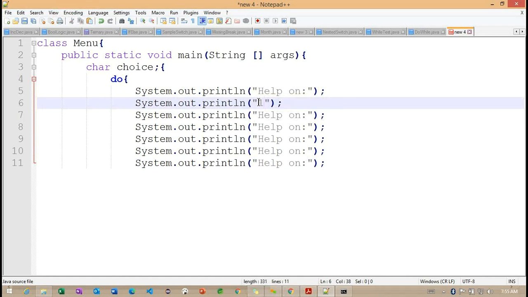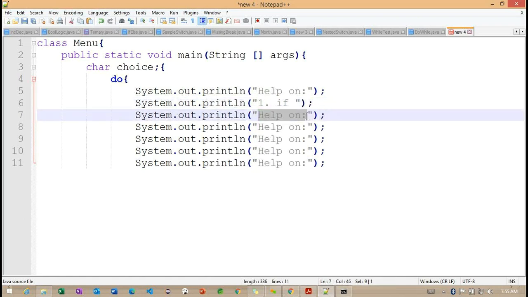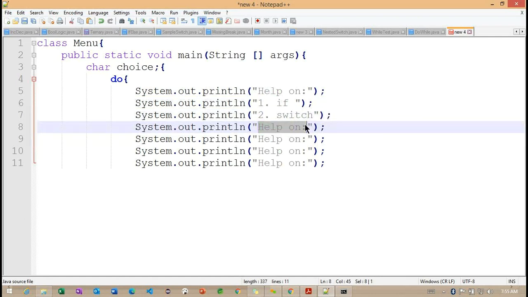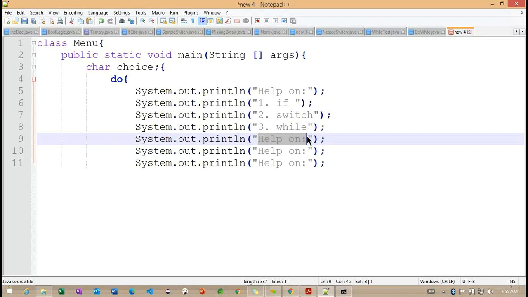And observe carefully. I'm trying to print these many messages here. For this first one, the if condition. And second, the switch condition. For this third, the while condition.